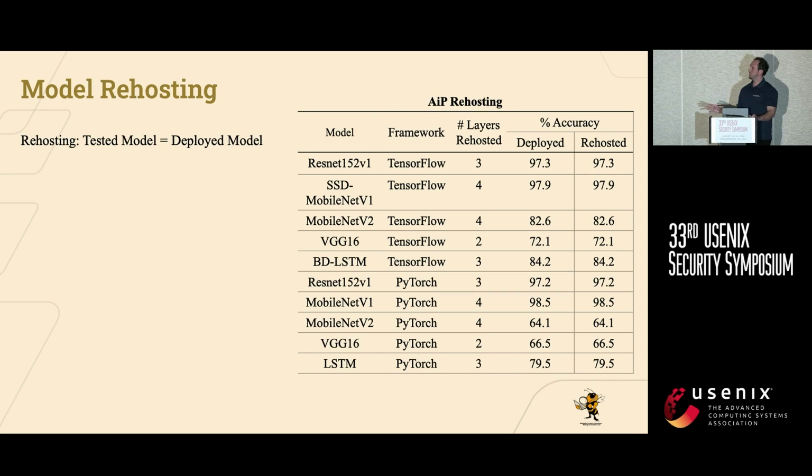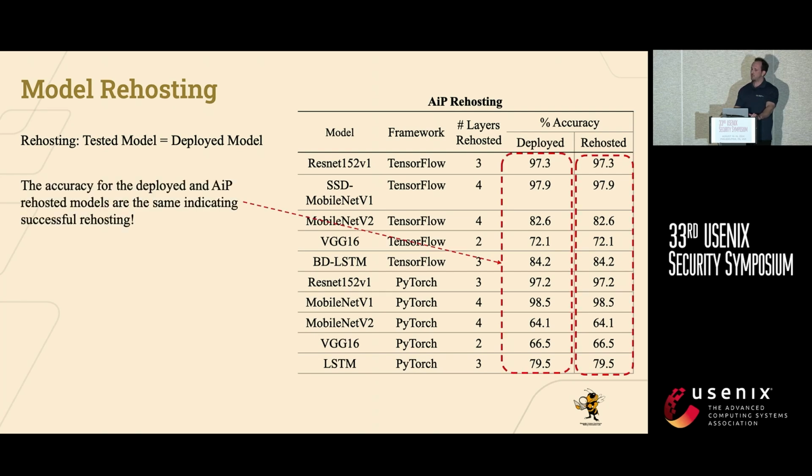So for rehosting, the most important thing for any sort of forensic investigation is that the rehosted model matches the deployed model. Because if we don't have the deployed model in an identical state, how do we know that we weren't the one to cause whatever problem came up post-rehosting? So here, the first metric that we aim to show is that the accuracy of the rehosted model and the accuracy of the deployed model should be exactly the same, given the same dataset. And that should indicate successful rehosting. In our case, it was, indicating that we successfully rehosted all the models we evaluated on.